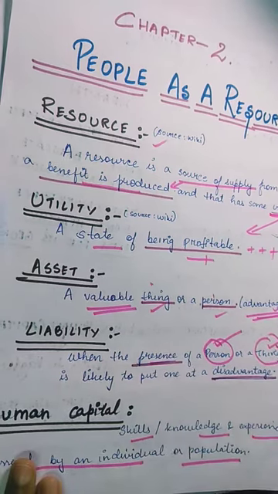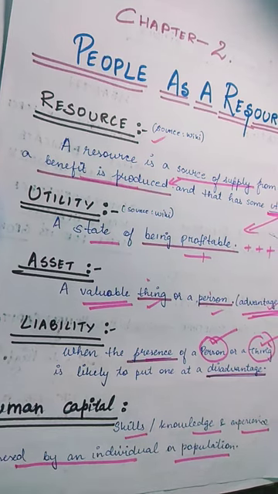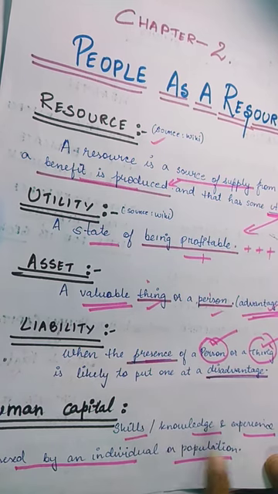After learning these concepts, which are very important to understand this chapter, we need to understand again the line I said before: to make a particular population an asset or productive, investment has to be made. When I talk of investment, two questions come up: how are investments going to be made, and what form of people will gain knowledge? Because human capital means knowledge and experience possessed by an individual or a population.